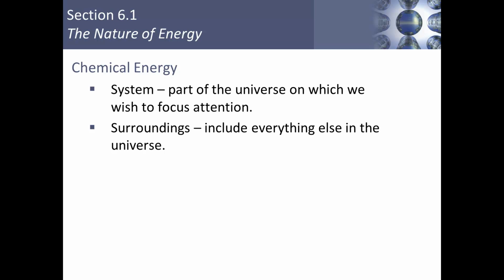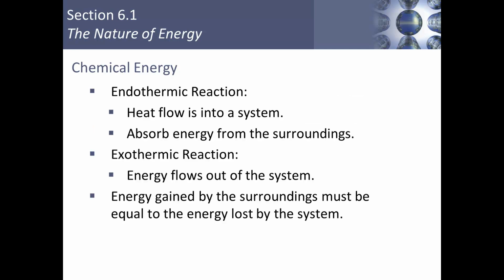We want to define what we're looking at. The system is the part of the universe on which we will focus our attention. It is the chemical reaction of interest. The surroundings include everything else that is not the reaction that we're focusing our attention on. The surroundings are everything else in the universe. The reason that we want to focus our attention and define the system and the surroundings is that we want to be able to say which direction energy is flowing.